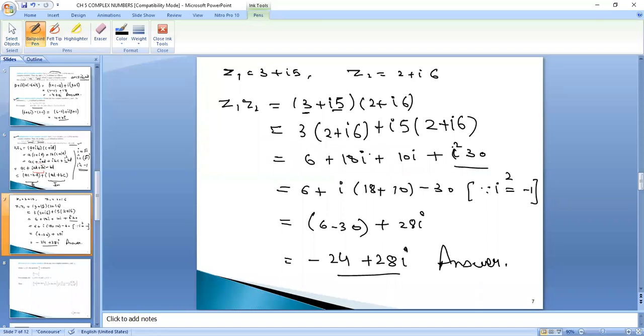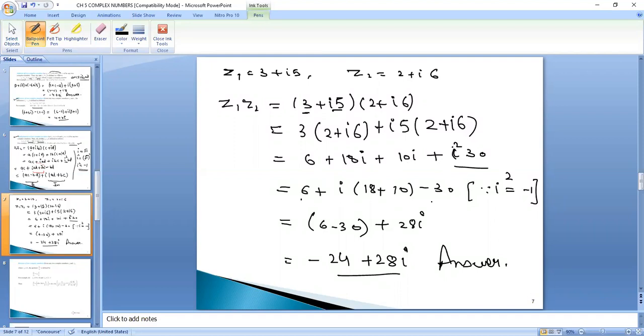You will just multiply like the real numbers, but the iota will be iota here. 3 twos are 6, 3 sixes are 18 iota as it is. 5 twos are 10 iota as it is. Plus 6 fives are 30 iota into iota, iota square. Iota you can take common from 18 and 10 iota, 18 plus 10. Iota square value is minus 1. You are putting minus 1, so it will be minus 30.